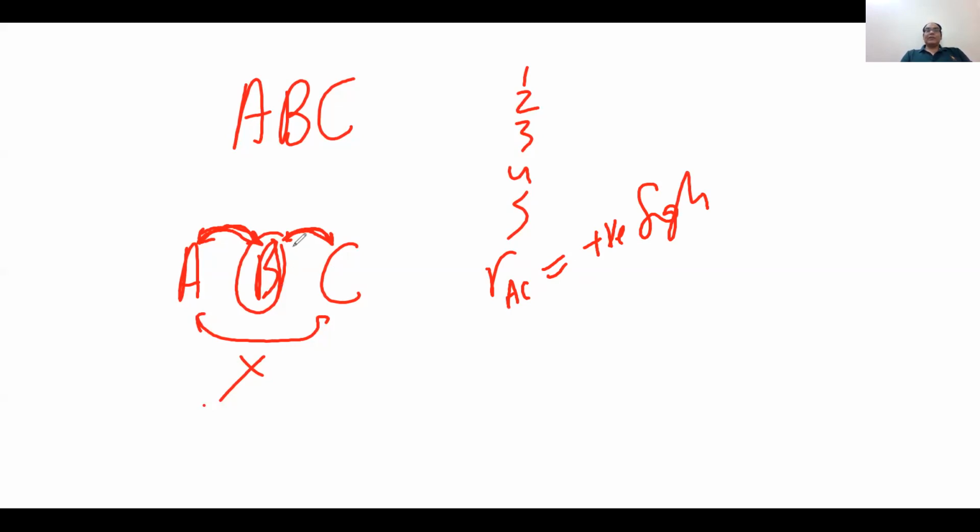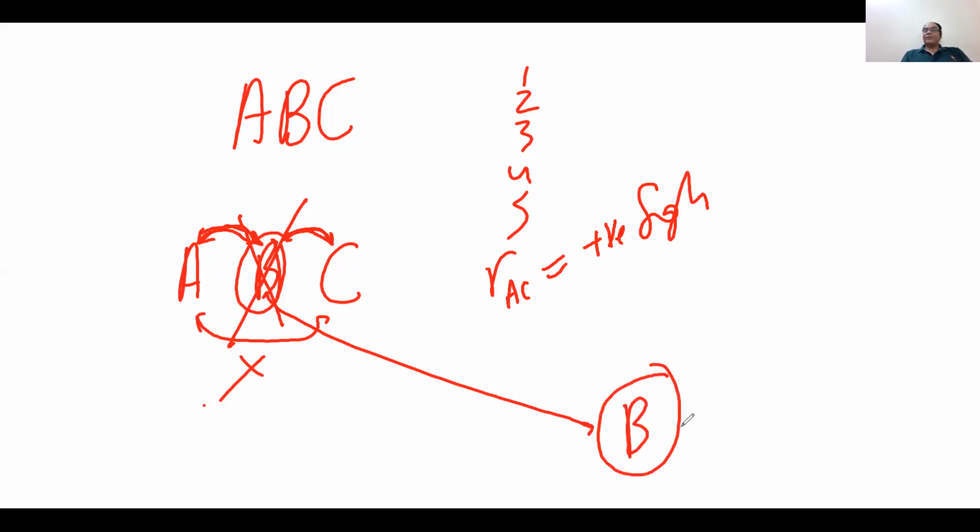You can do one thing. You can remove B from here, and arrange the sitting of B very far from A and C. After removing B from here and making a separate arrangement for B, now if you calculate the correlation between A and C, that is known as partial correlation. So partial correlation between A and C means you have controlled for B. You control B. Now I'm writing the definition of partial correlation.